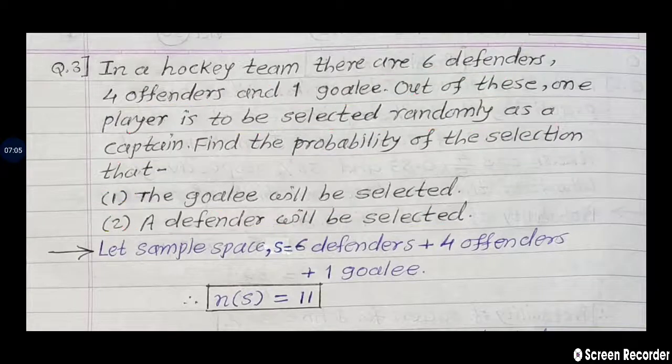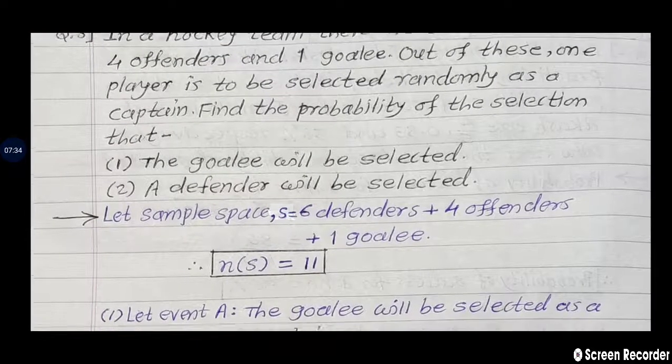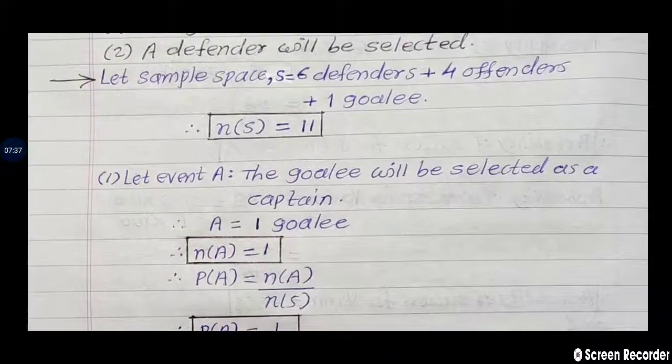So how many total players are in the hockey team? 6 defenders plus 4 offenders. So 6 plus 4, 10, plus 1 goalie. So 10 plus 1, a total of 11 players are there. And out of these 11 players, any one person is selected randomly as a captain. So see how to find the answer. First of all, we write the sample space.